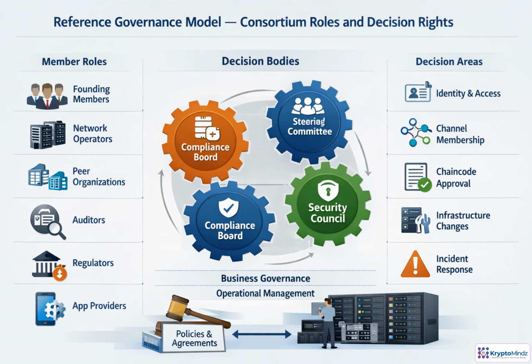A regulated consortium works only when decision rights are explicit. Members may run peers, provide applications, audit activity, or represent regulators, but they should not all have the same authority. Governance bodies turn those roles into decisions: who joins a channel, who approves chaincode, who changes infrastructure, and who leads incident response. The key principle is separation. Business governance sets policy and risk appetite, while operations executes under those approved rules.